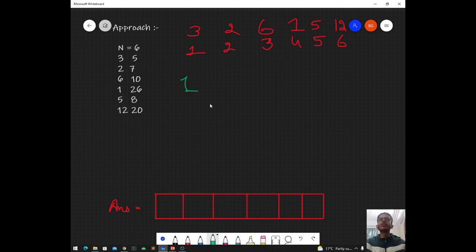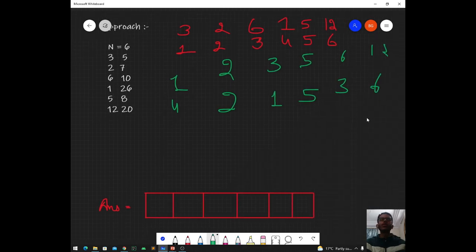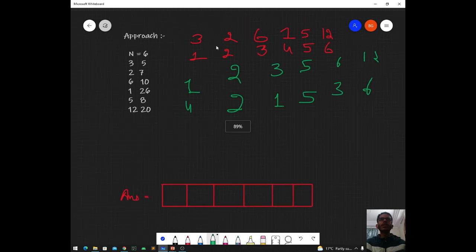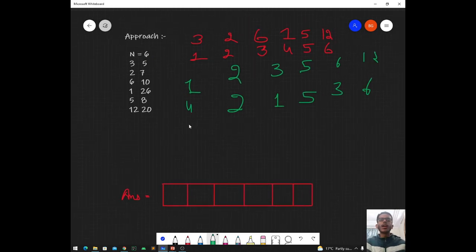So first of all this is going to be 1 and 4 at first, then 2 and 2, then 3 and 1, and then 5 and 5, then 6 and 3, then 12 and 6. So we have sorted the array, and now n is equal to 6 and we are on the first index. We can just run a loop. So our I is first of all on this first index, and n is equal to 6.